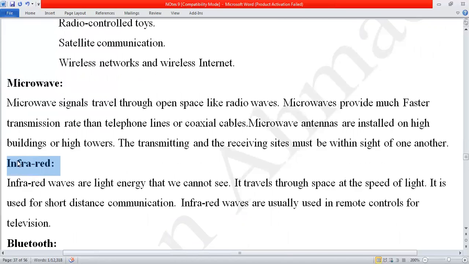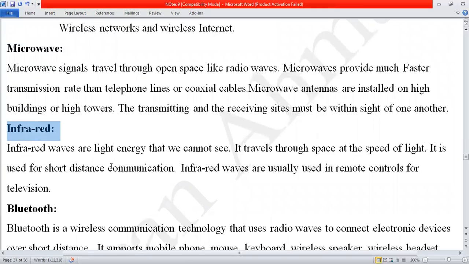Next is infrared. Infrared waves are light energy, well, light energy that we cannot see. It travels through space at the speed of light. Its speed is very high, but its distance is very short. It is used for short distance communication.